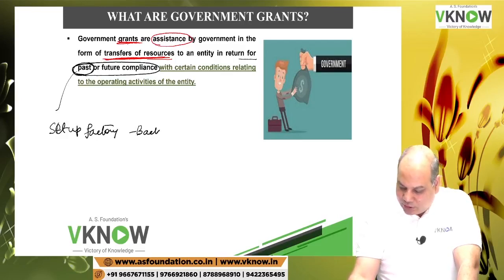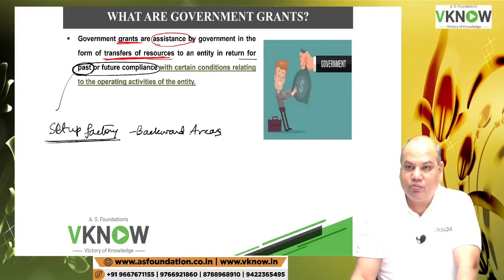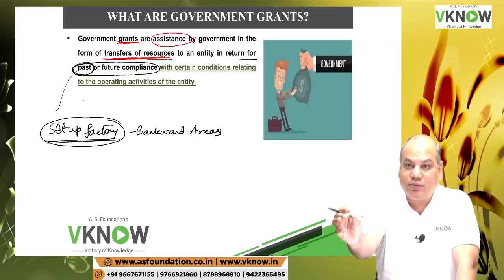They have designated backward areas where if you set up your factory business, you will get some grant. So once your factory is set up, they will go and check, they will do the inspection. Once it is proved that yes, you have complied with all the conditions, government will release the funds, the grant.